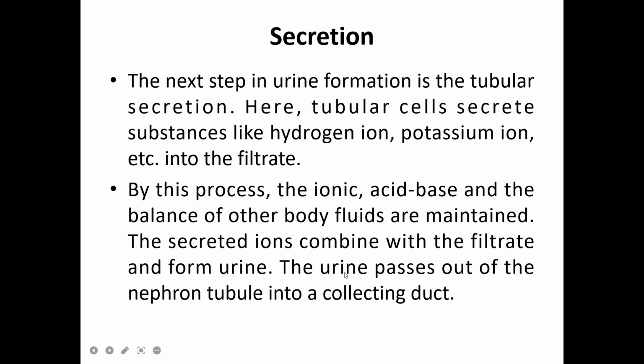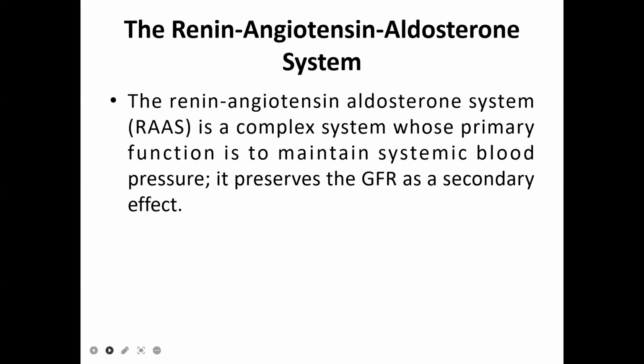Clear? From the collecting duct, the urine enters into the pelvis, which then enters into the ureters. This is all about the formation of urine, and next we'll see about the renin-angiotensin aldosterone system.